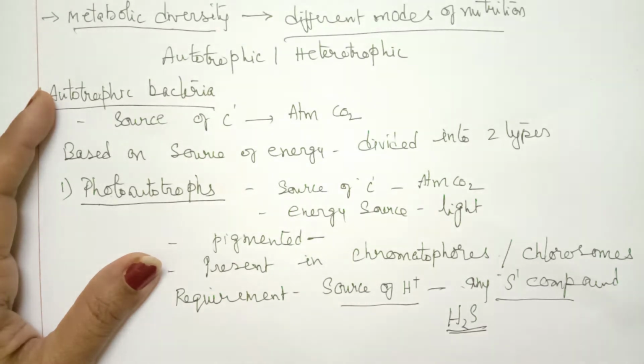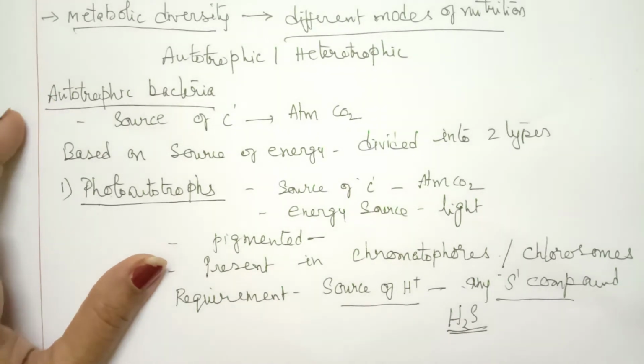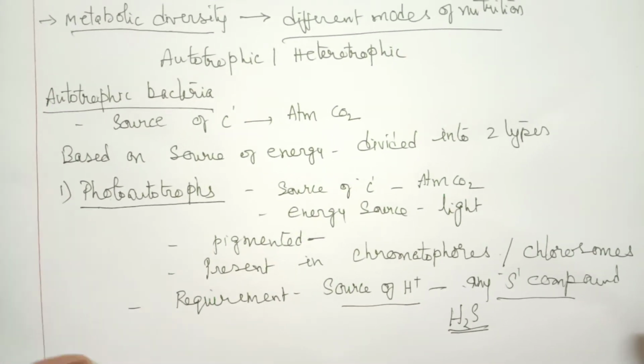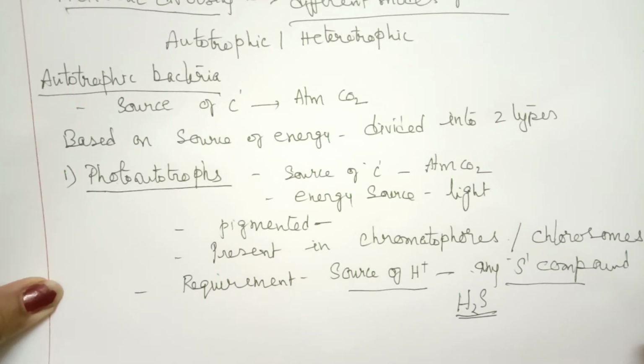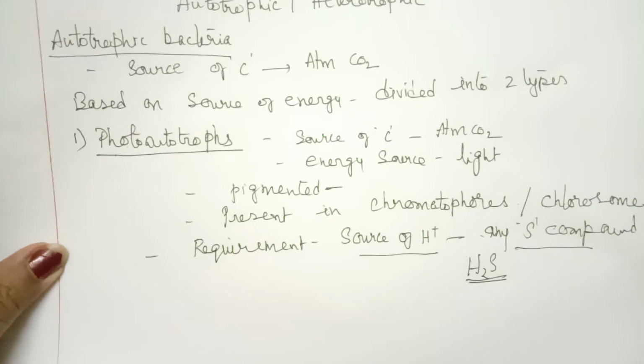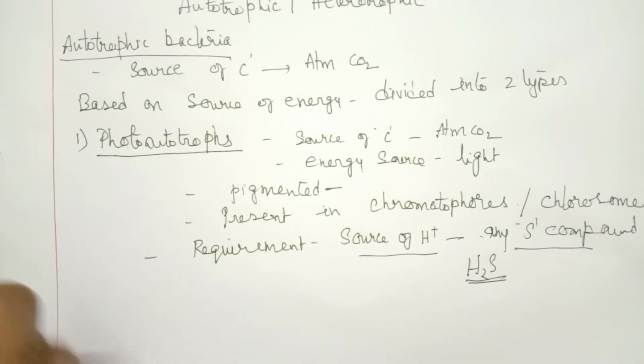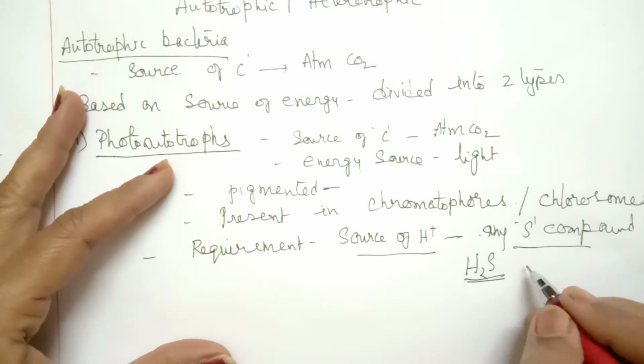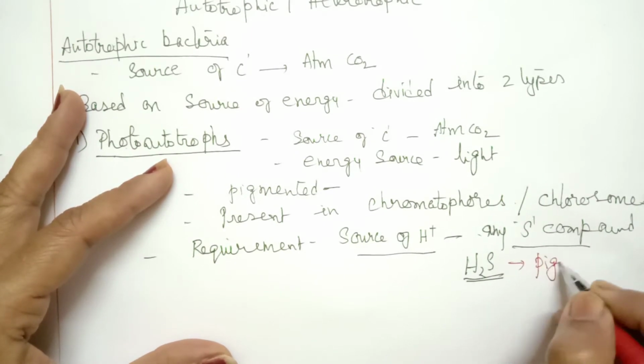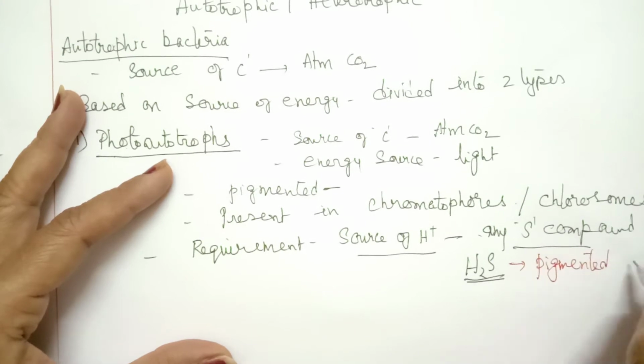So these are the requirements: source of carbon, source of energy, and source of hydrogen. These are also called sulfur bacteria. Let us see the examples for these photoautotrophs. They are called pigmented sulfur bacteria, because they contain chlorophyll and they use sulfur compounds.